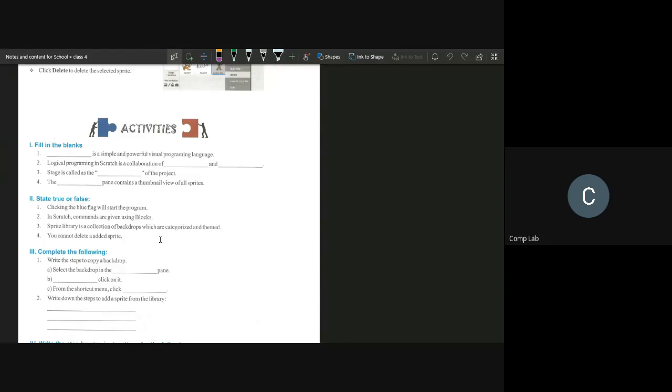So this chapter 1 was nothing but a brief introduction to Scratch. So we just know how to open Scratch. We know how to navigate the different panes. So that is what we've learned here. So let's answer some questions based on this.